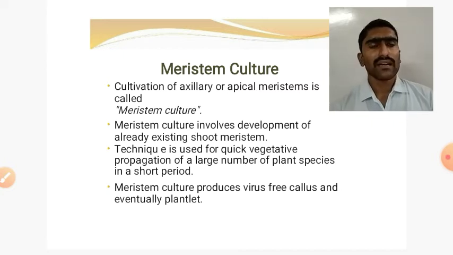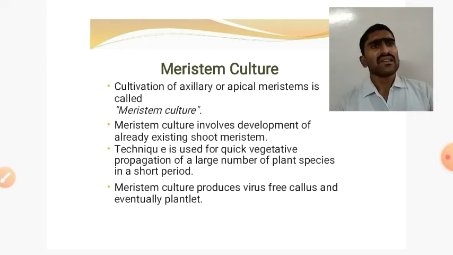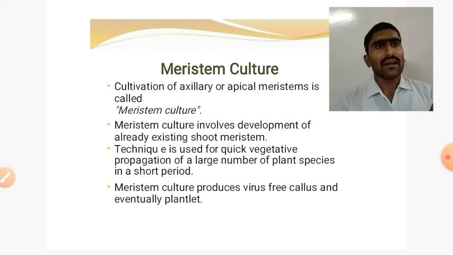If we want to grow banana by meristem culture, we need to obtain the meristem of banana. From that sucker, the meristem is present very deep inside, with many layers around it, and we have to remove those layers. No virus can penetrate across that many layers, so the meristem remains virus free.